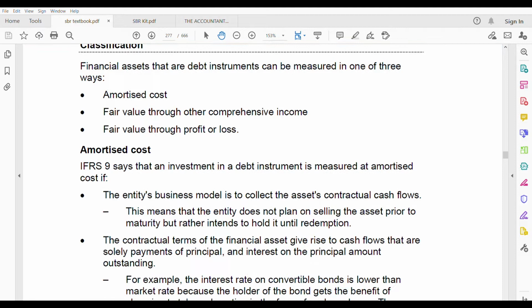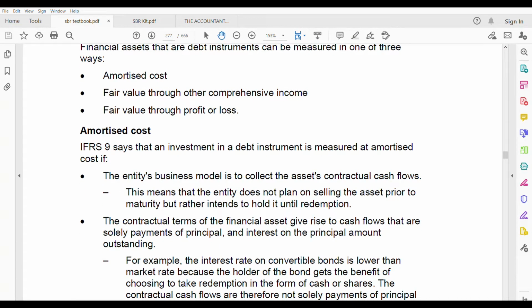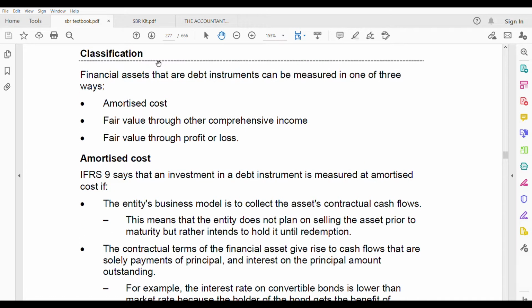So let us go to amortized cost. If you have been through financial assets and financial liabilities, you know that for financial liabilities also, we can measure at amortized cost and also fair value through other comprehensive income. So similar measurements we also have for financial liabilities. But there is a little difference when it comes to financial assets that are debt instruments. You can keep the example of the bond in your mind when we are going through this, because in this way you will understand the concept in a simpler way.